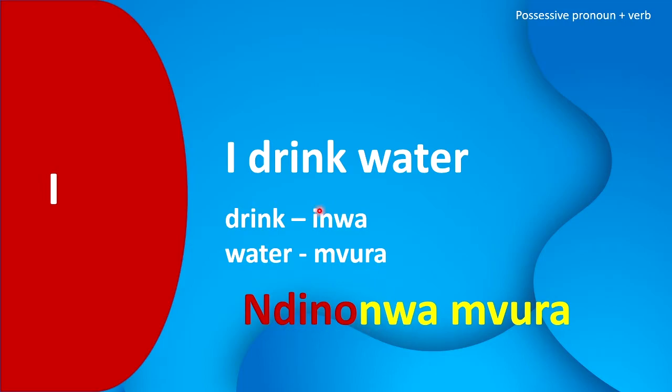Take note, we have replaced this starting letter I of the verb inwa with ndino. So it becomes ndinonwa mvura. I drink water. Ndinonwa mvura.